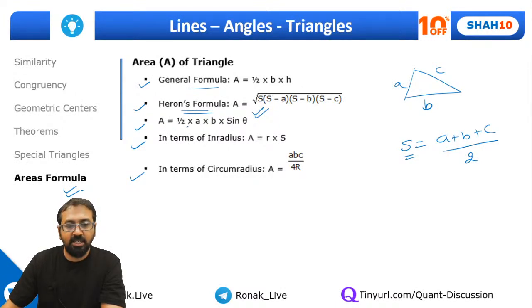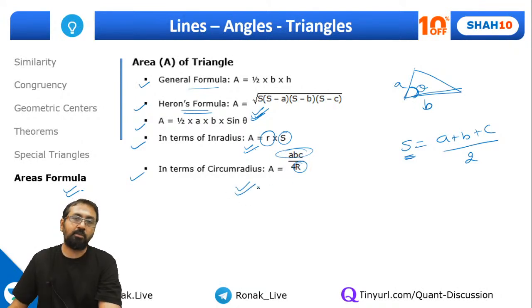Same way, the third formula is half a into b into sine theta. Let me tell you how we can use that. Suppose in a triangle I know the measurement of two sides and I know the angle between them. In that case, I can apply this third formula. Same way, in a triangle, if I know the measurement of all sides, of course I can find the semi-perimeter, and if I know the inradius, then I can apply this formula to calculate the area. And same way, if I know the measurement of three sides and the circumradius R, then I can apply this formula.